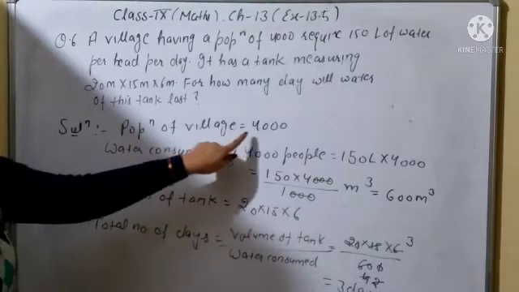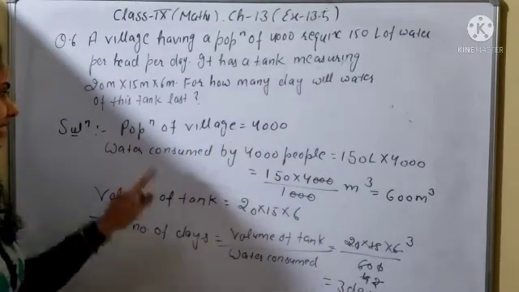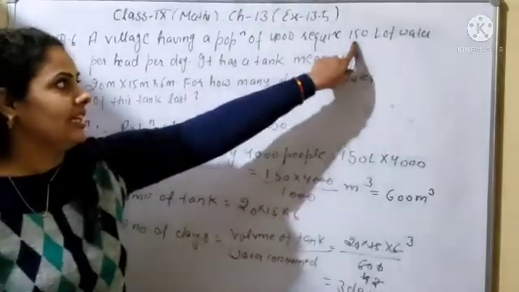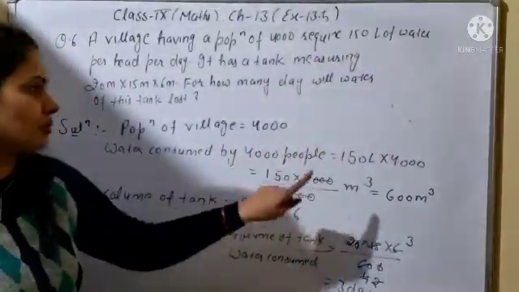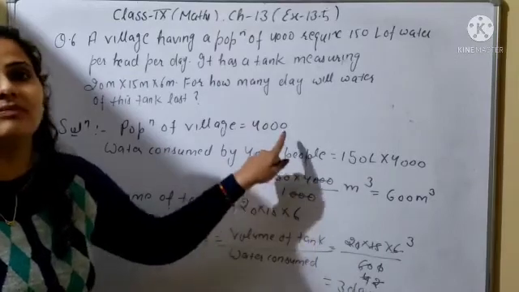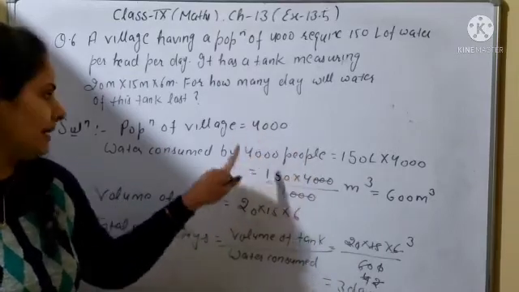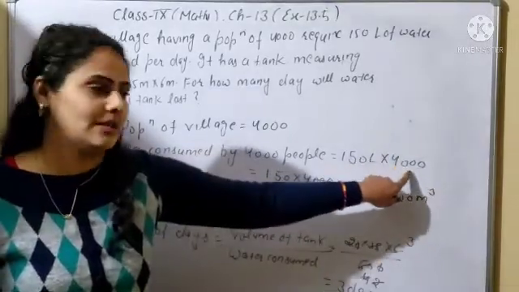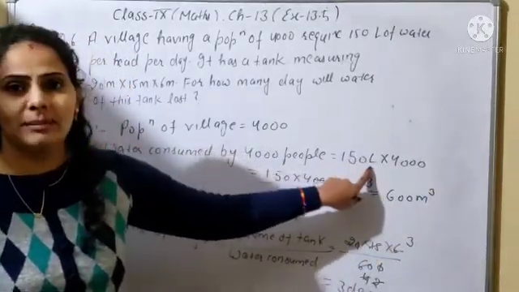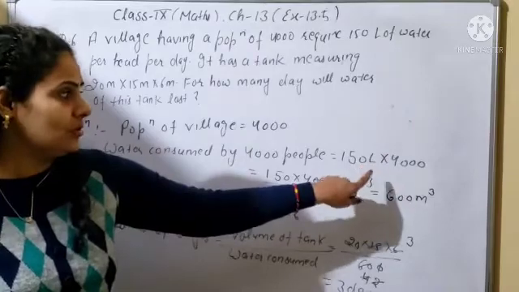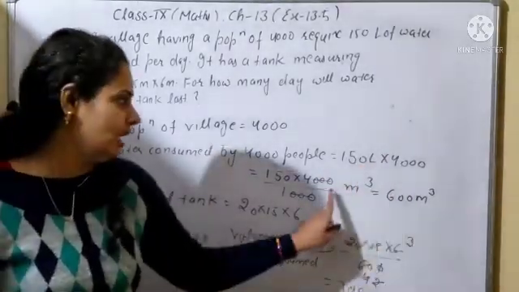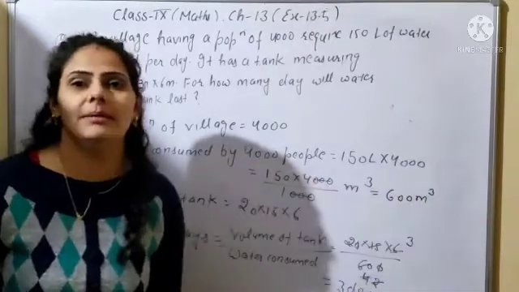So first of all, the population of the village is given as 4,000. Water consumed by one person in 1 day is 150 liters, and the population is 4,000. So we will find out for 4,000 people. By 4,000 people it will be 150 liters into 4,000. Now you will convert liters into meter cube. 1 meter cube is equal to 1,000 liters, so divide by 1,000 and cancel out. So it will be 600 meter cube.